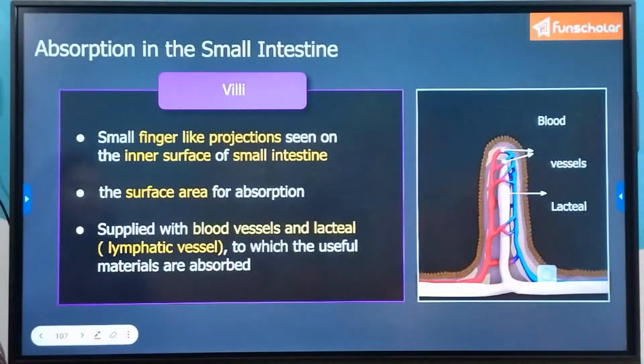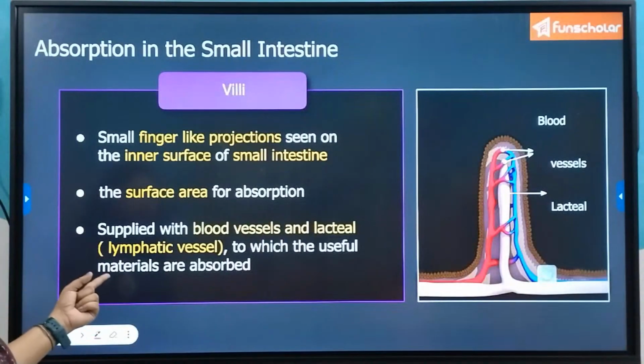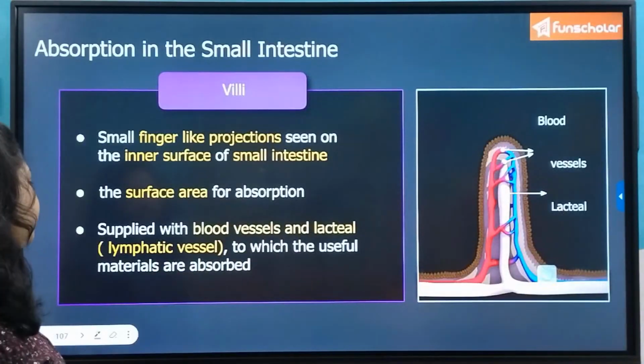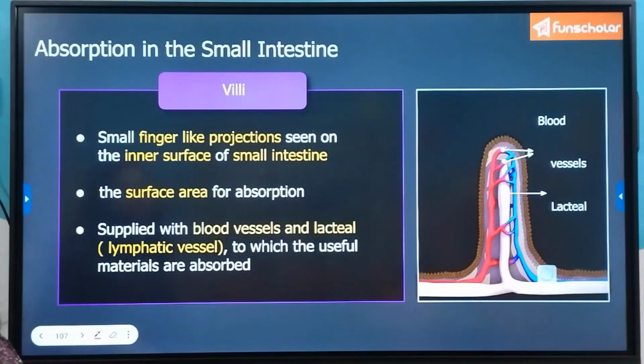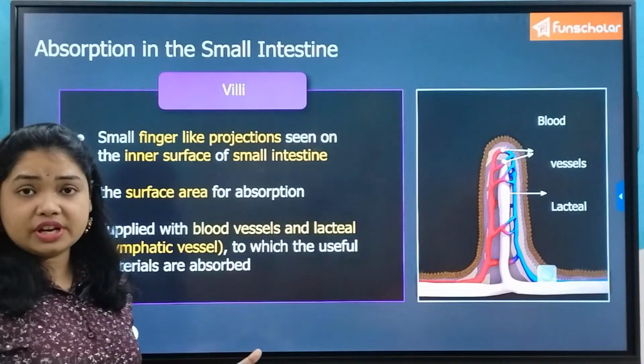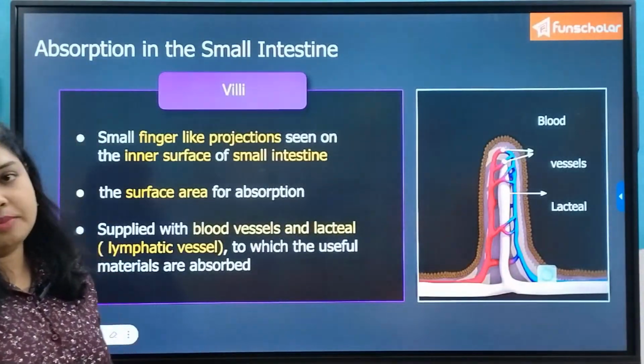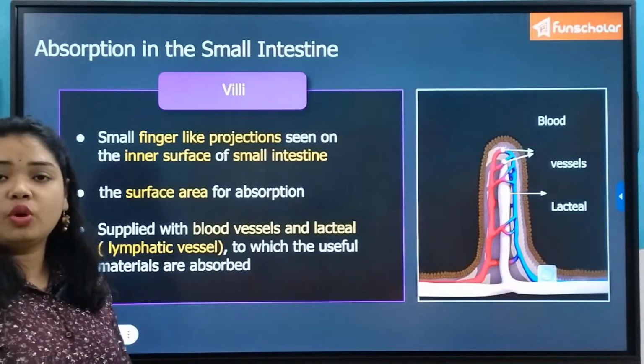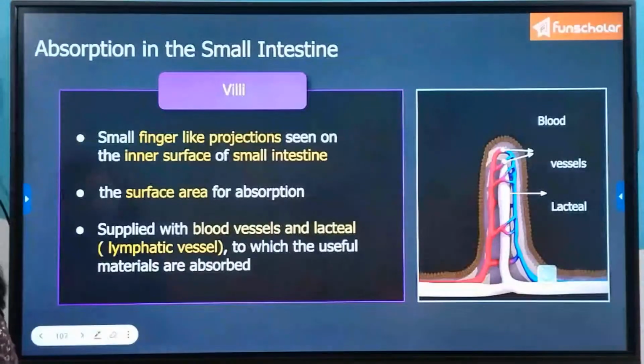So they aid in the fast and efficient absorption of nutrients from the jejunum and ileum area of the small intestine, and they are supplied with vessels and lacteal from the lymphatic system, which help in absorbing these nutrients and passing them on to the bloodstream for supplying to all the cells of our body.